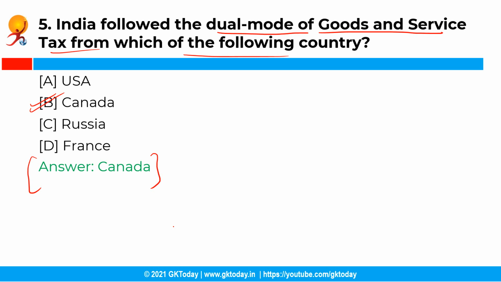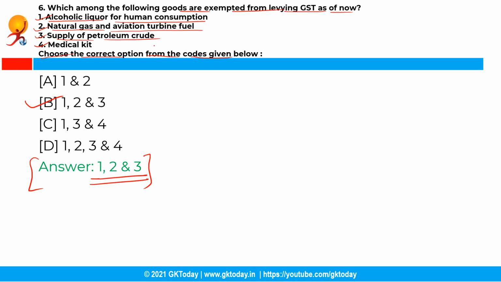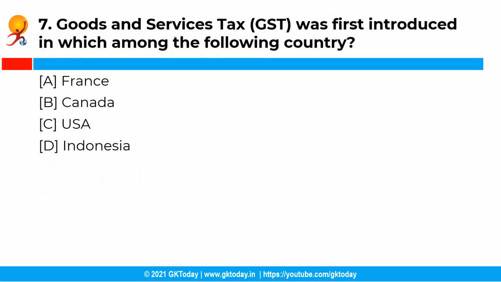Now the next question is, which among the following goods are exempted from levying GST as of now? Alcoholic liquor for human consumption, natural gas and aviation turbine fuel, supply of petroleum crude, medical kit. So you have to choose the correct options from the codes given below and the correct answer is option B, that is 1, 2 and 3 are correct. So the exempted goods are alcoholic liquor for human consumption, natural gas and aviation turbine fuel, supply of petroleum crude, diesel and petrol.